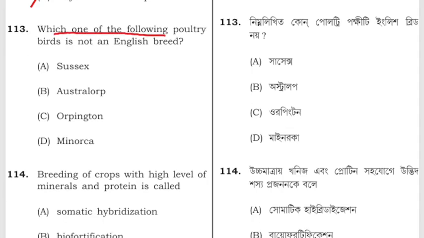Which of the following poultry birds is an English breed? Sussex, Australorp, Orpington, Minorca? The correct answer is Minorca.